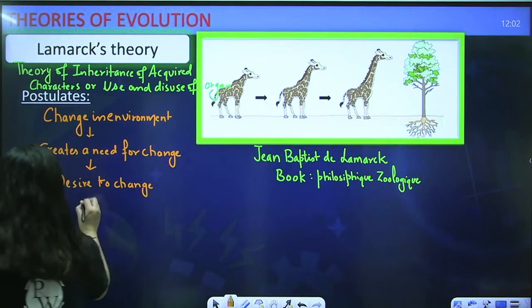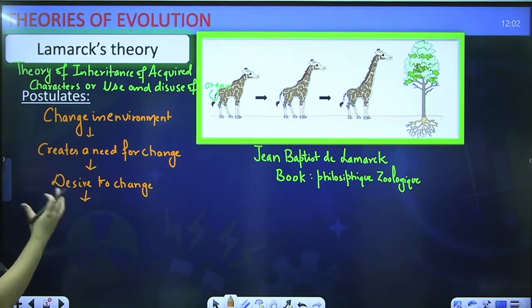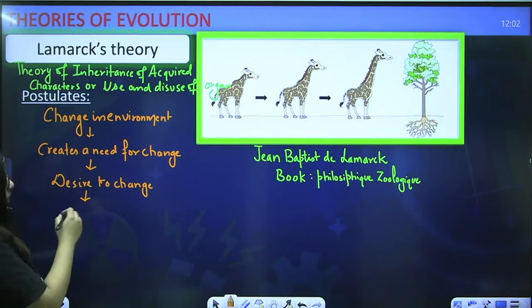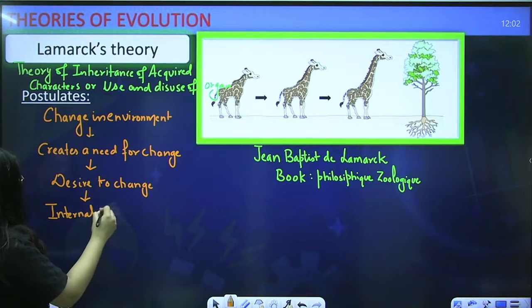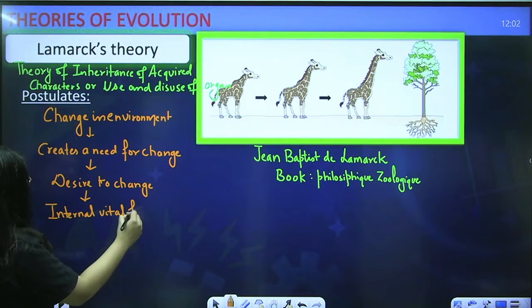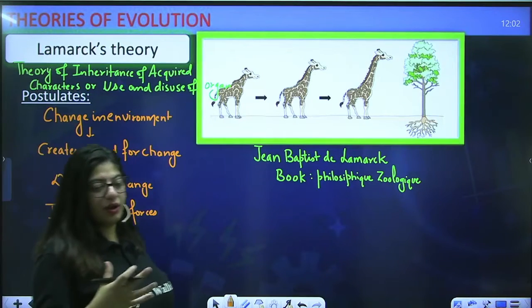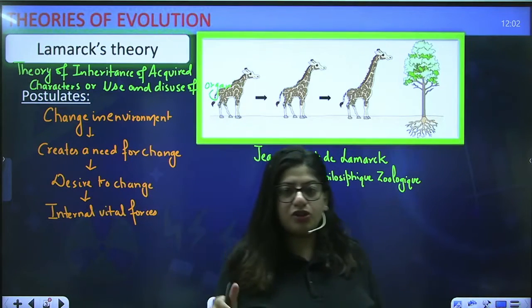Then after that, the cells of the organism also have a power. They also have certain forces. He called them internal vital force. He said all these forces which are present in the cells help the organism to change. Okay, one thing, the environment got changed, a need was created.